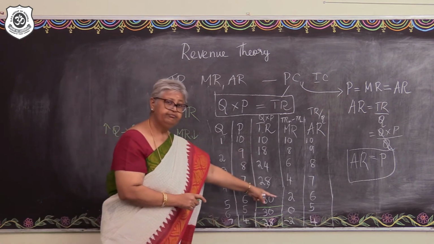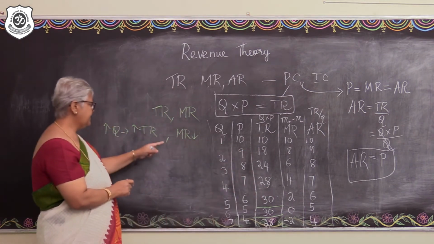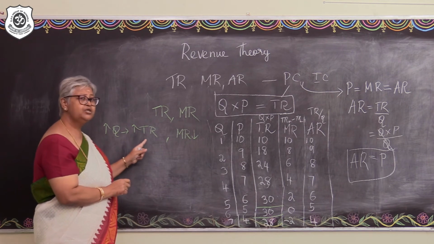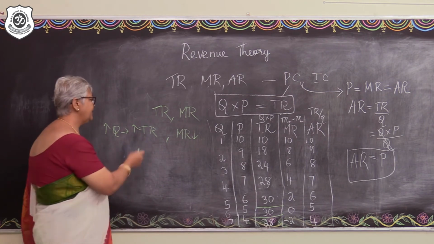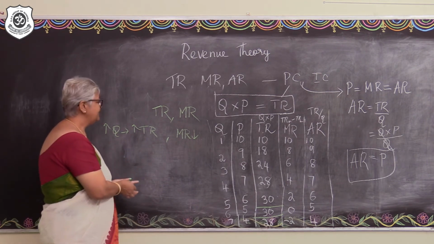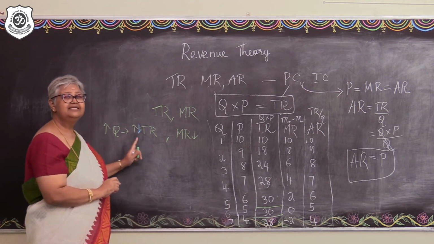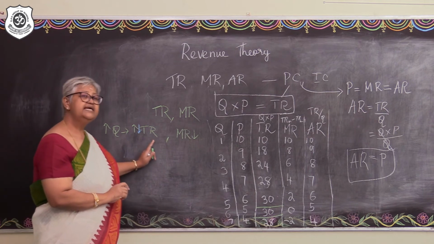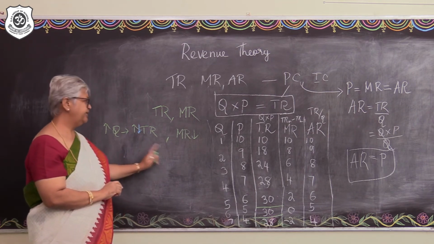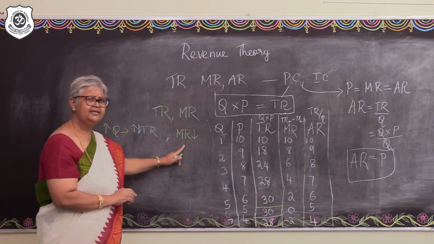That indicates the increase in the total revenue is actually happening at what rate? It is happening at a decreasing rate, indicating MR is falling.